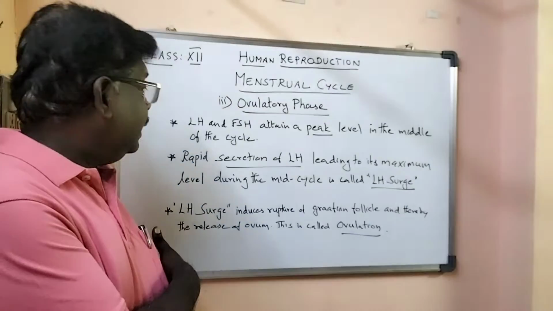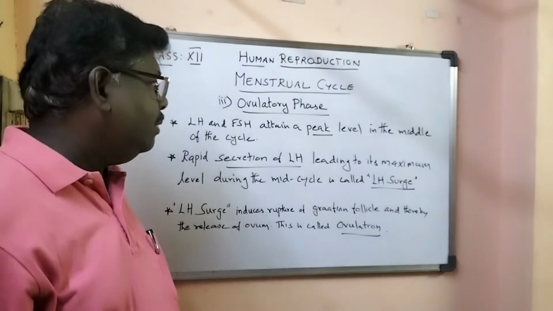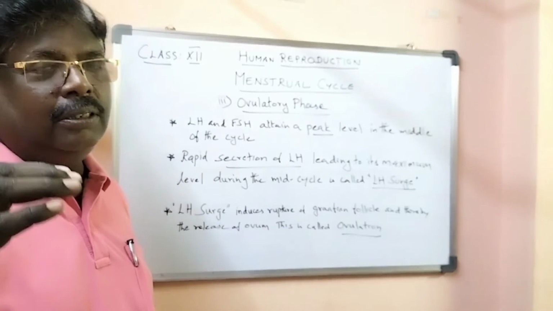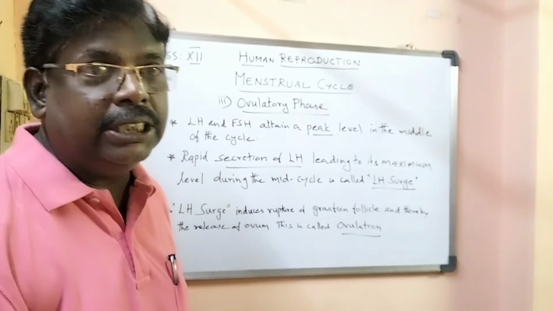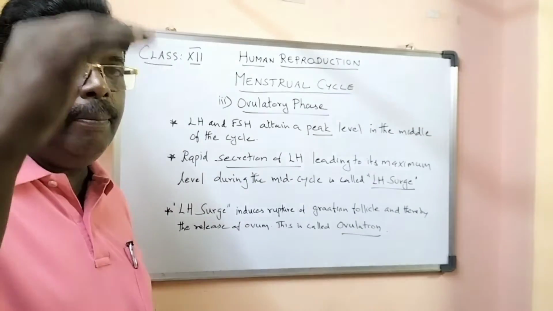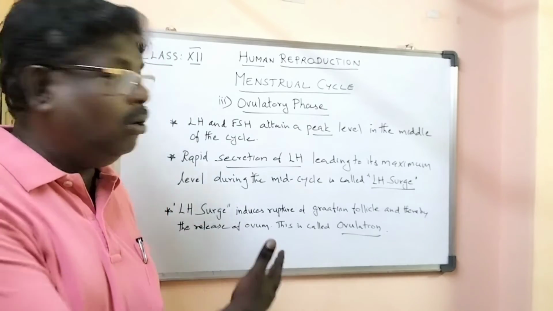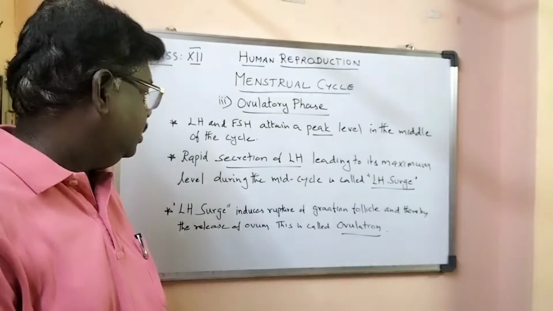The rapid secretion of LH reaching its maximum level in the mid cycle is called the LH surge.